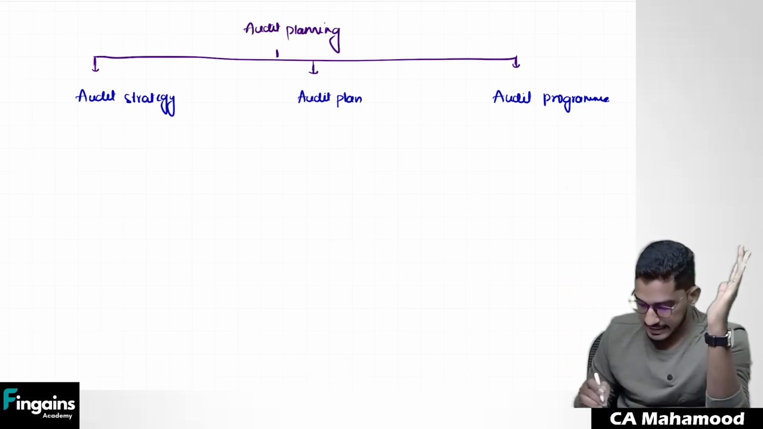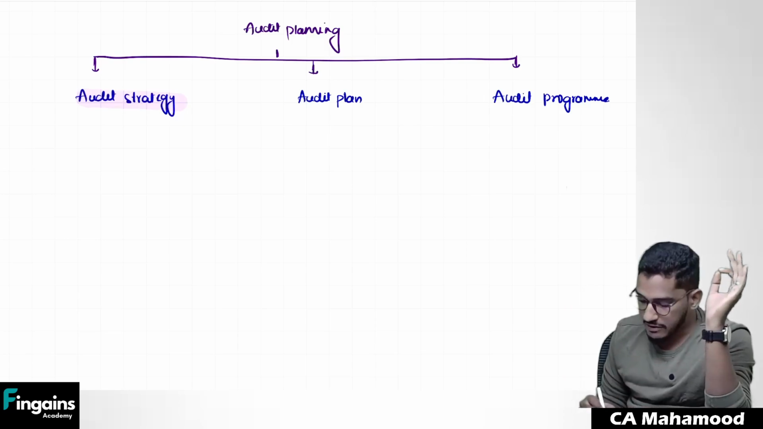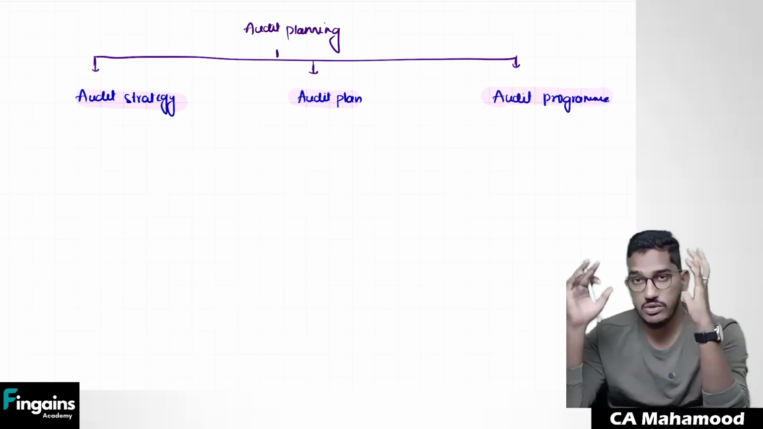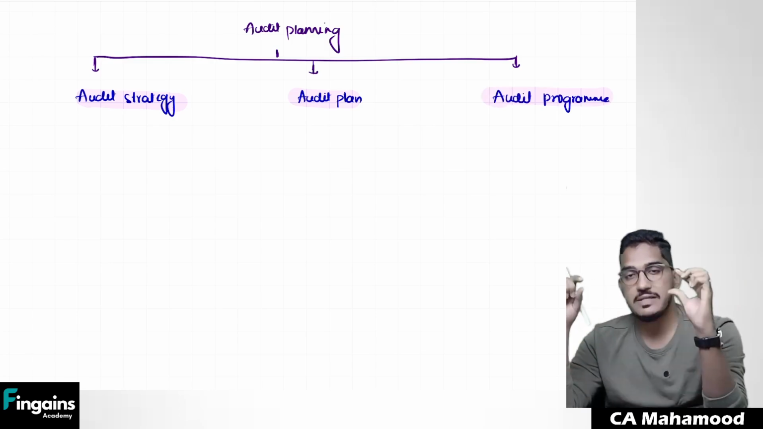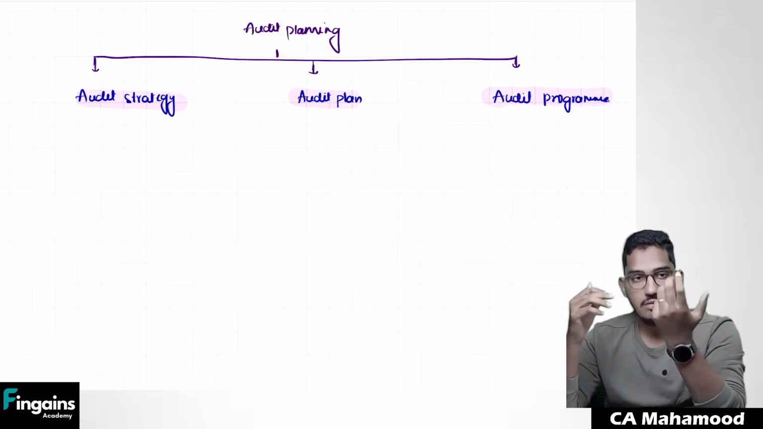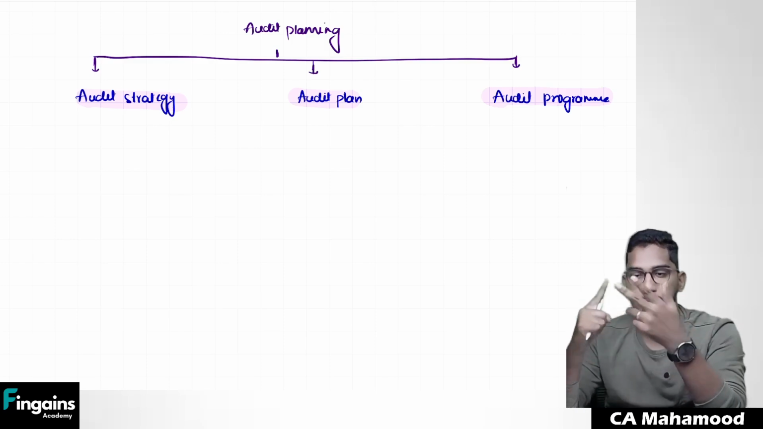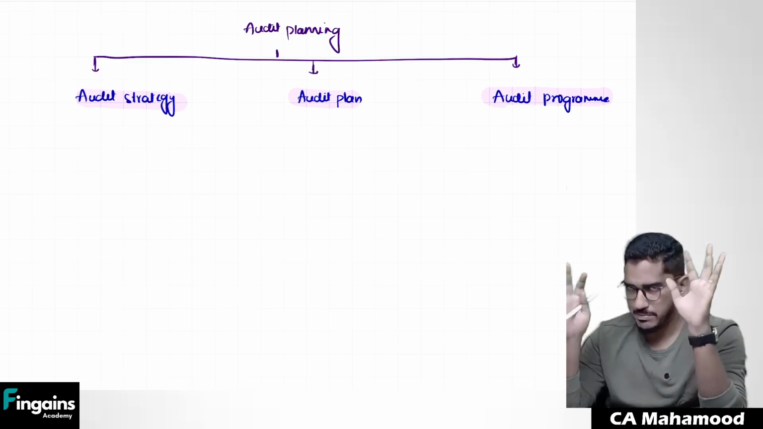It starts with establishment of the overall audit strategy. Then there will be development of the audit plan. After that, we are going to structure the audit program. When we are done with all these three steps, then we can say planning is completed. Now a question comes, sir, what happens in the audit strategy? What happens in the audit plan? What happens in the audit program? Let me try to explain it in a simple way.